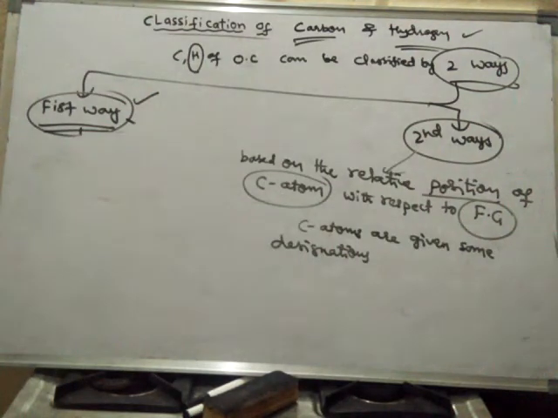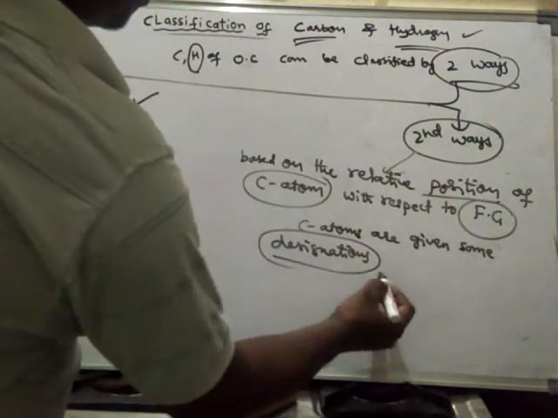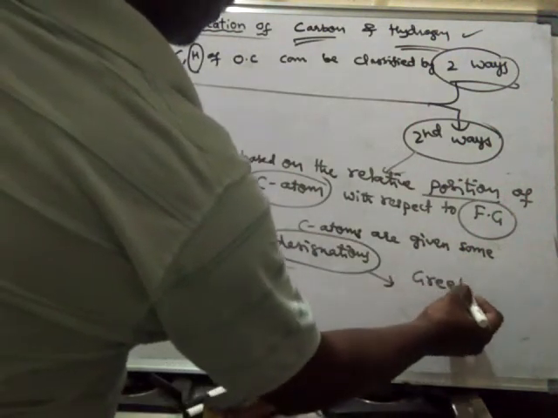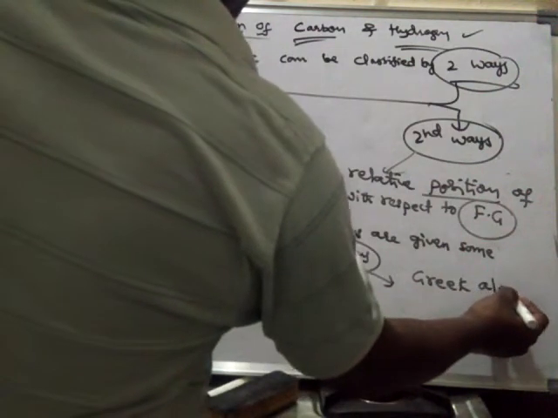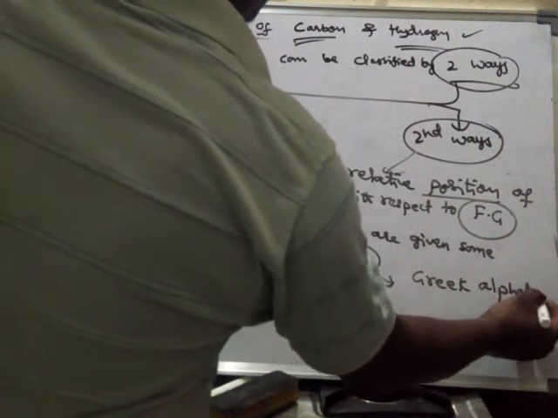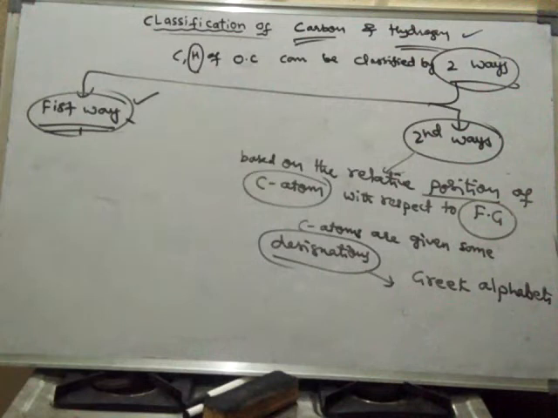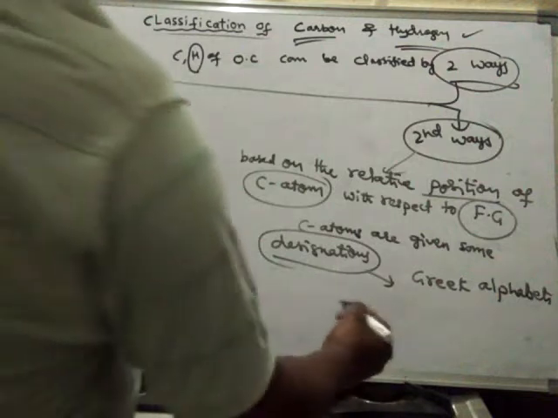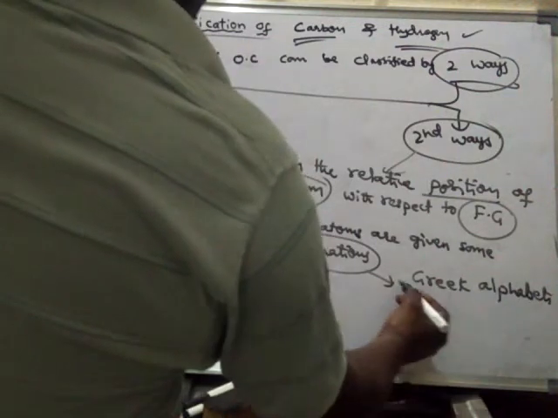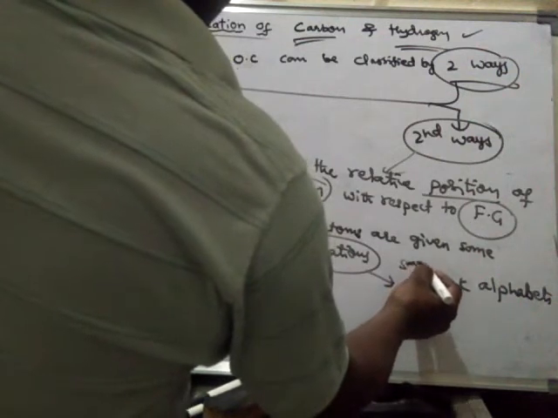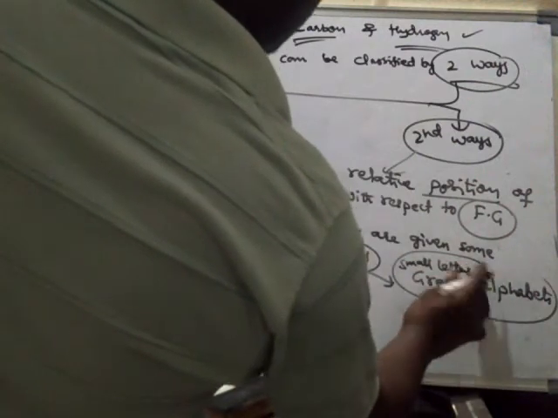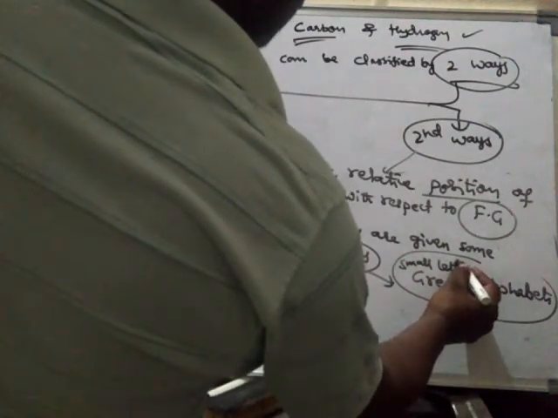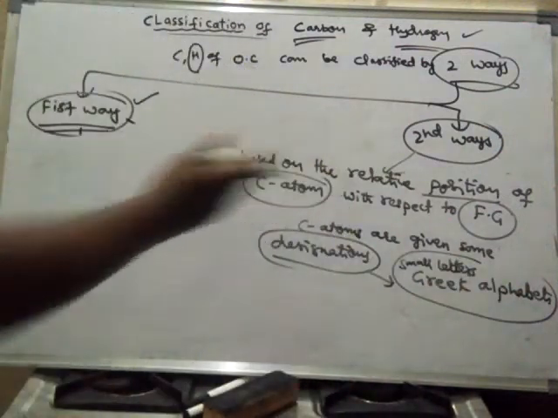These designations are denoted by Greek alphabets, small letters of Greek alphabets. Now let us learn about this one.